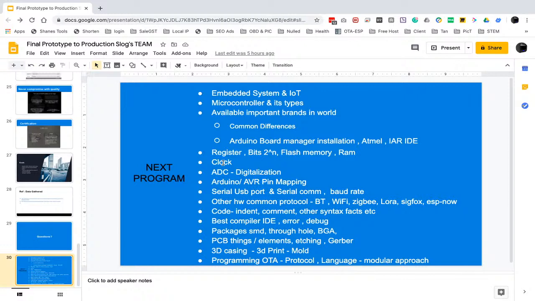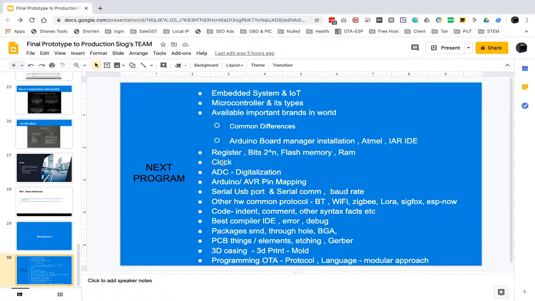We will study them, and pin mapping of Arduino AVR, then serial ports and serial communication. We will talk about baud rate, serial communication, and some other protocols in depth, like Bluetooth, Wi-Fi, LoRa, and ESP-NOW, etc. Then we will talk about syntax errors, indentation, and comment lines, how to use comment symbols.